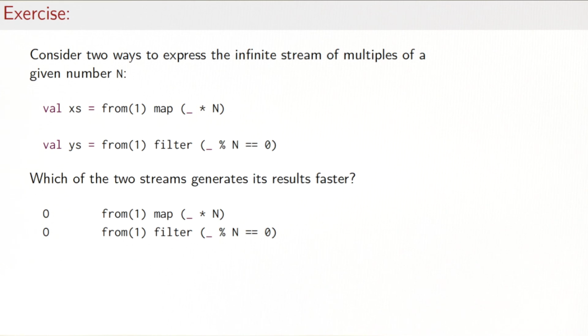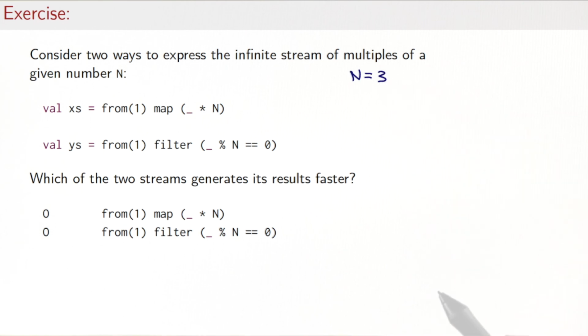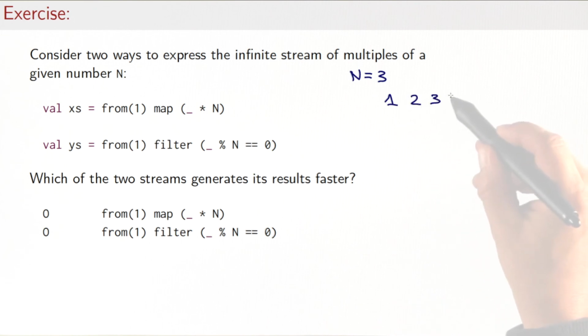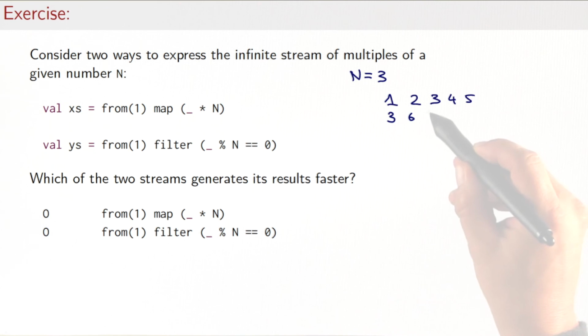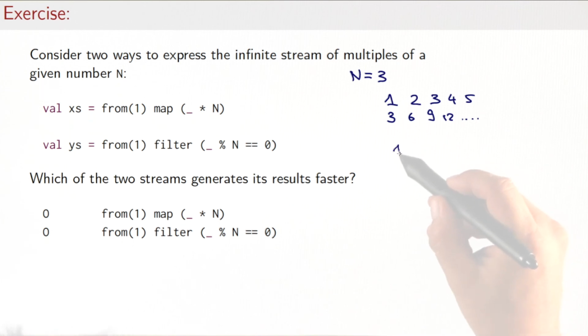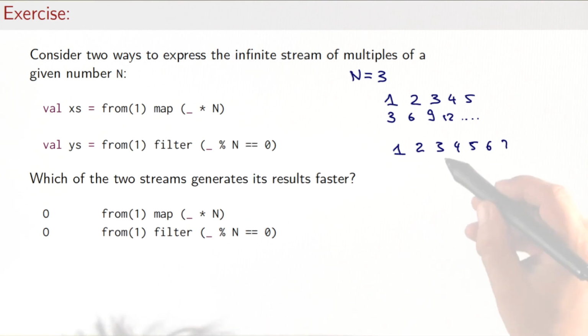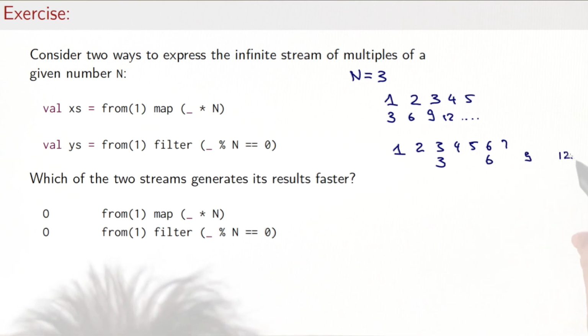So let's see how these two expressions would behave. Let's take, for the sake of the example, n equals 3. So the first expression would produce first all the elements of the natural numbers starting from 1 and immediately multiply each of these by 3. So it would yield in that order 3, 6, 9, 12, and so on. The second expression would produce all natural numbers as before, and then it would filter these numbers to keep only those that are divisible by 3. So the filter operation would now keep every third number in the stream.